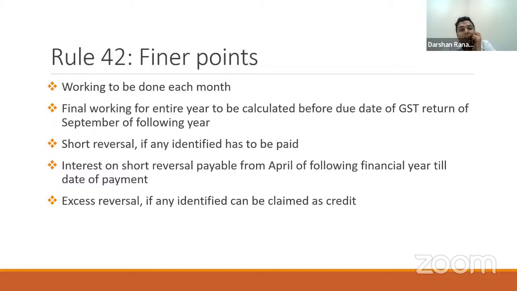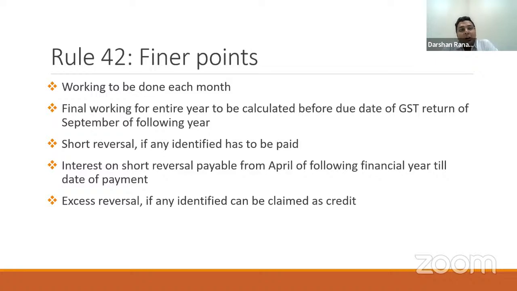Now, if there is a short reversal, then interest has to be paid on such short reversal. Interest will begin from the end of the financial year till the actual date of payment of such short reversal. Now, the law says that such final working should be done at the max by September of the following year.